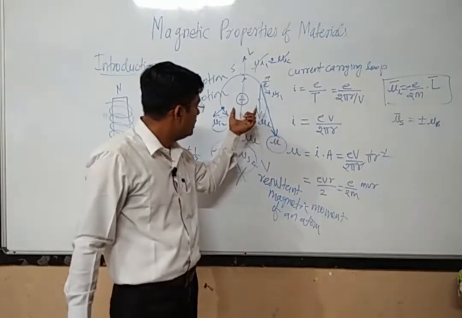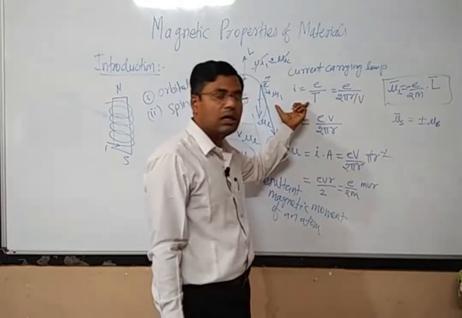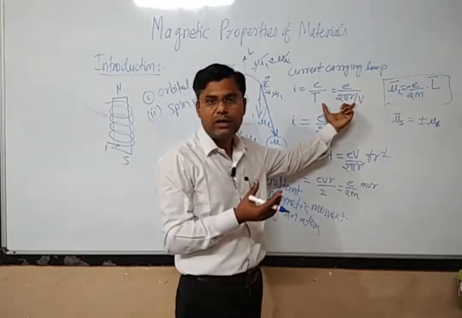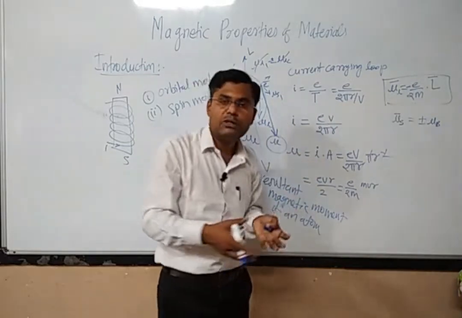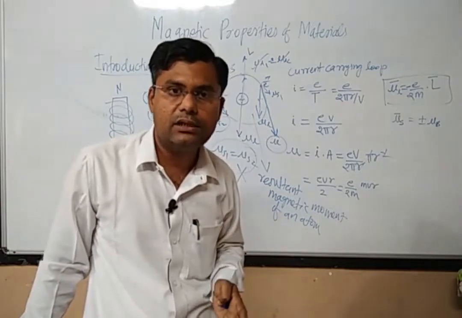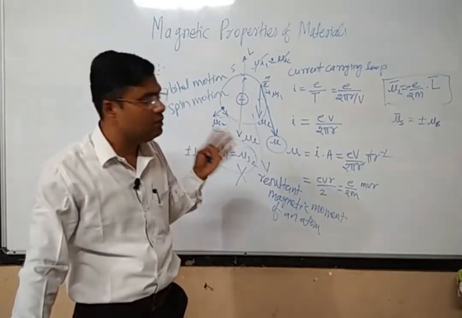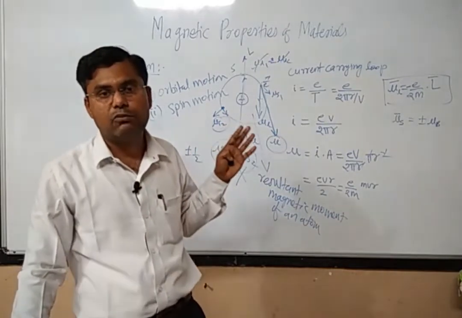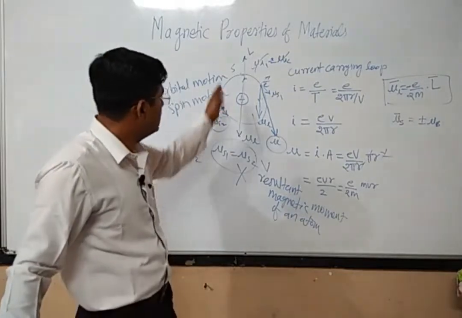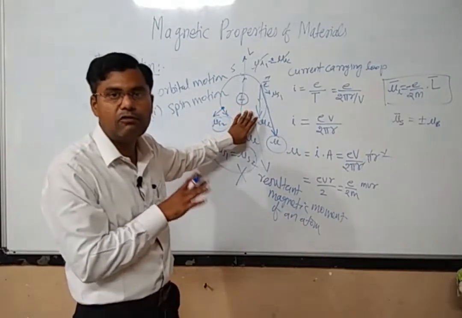So this will be the magnetic moment of one atom. Then what is the magnetic moment of the other atom, that we need to find out. Once we have found out the magnetic moments of all the atoms, and remember that all these magnetic moments are again a vector quantity, so we have to add all these magnetic moments vectorially, and then only we can find out the resultant magnetic moment of that particular substance, of that particular material, right? So in this way we can find out the magnetic properties of any particular material.